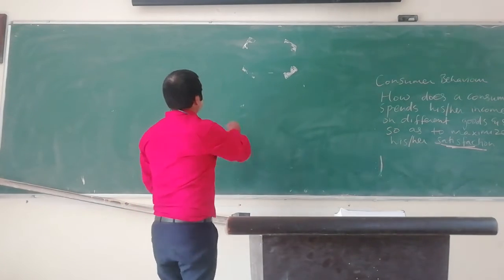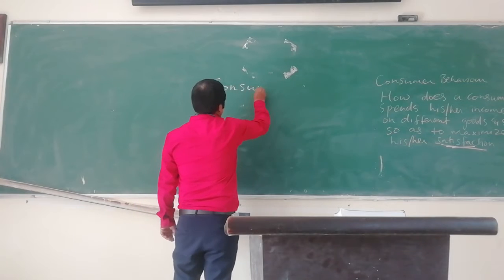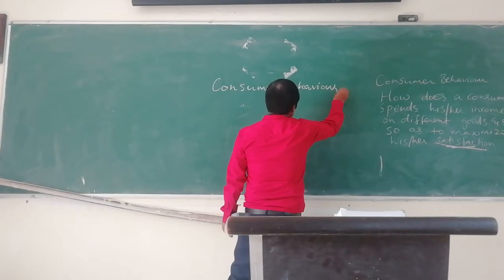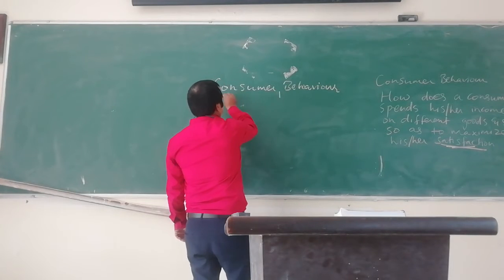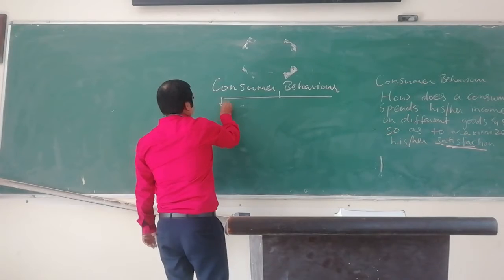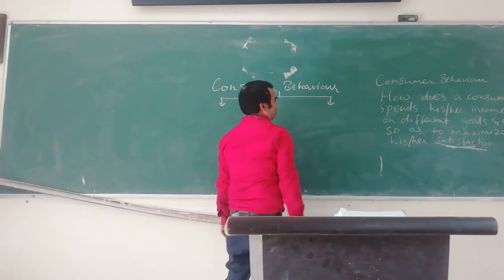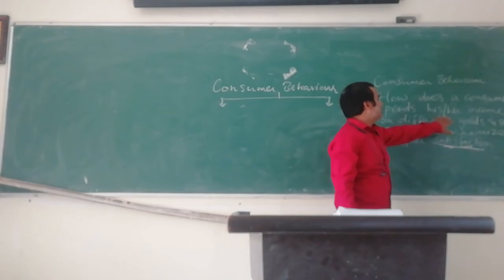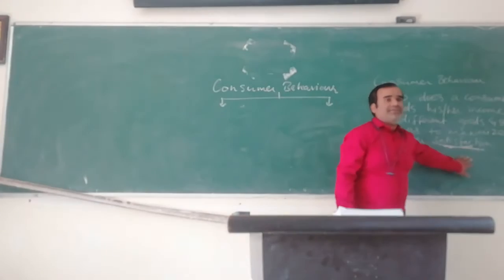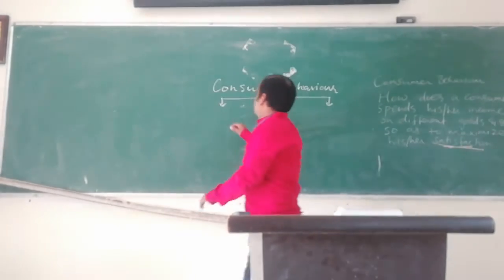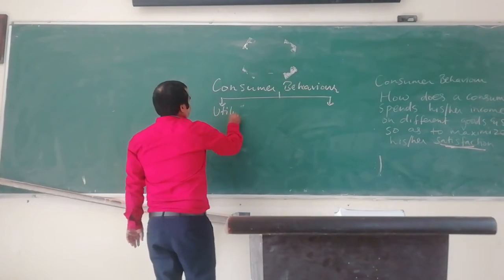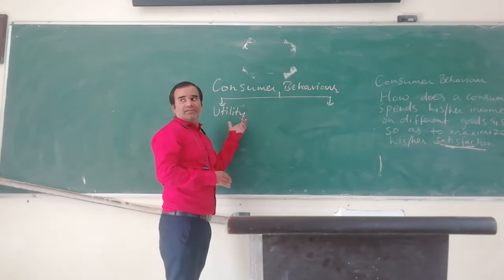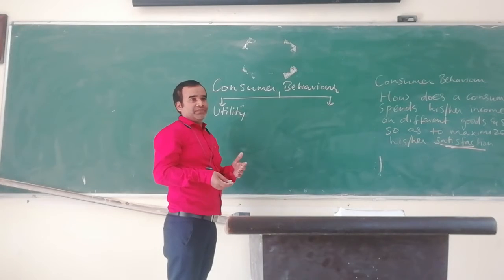To understand consumer behavior better, we'll divide it into two parts. Just now I said, how does the consumer spend his income to get maximum satisfaction? So there are two things. One is satisfaction, that is utility. In general we say satisfaction.